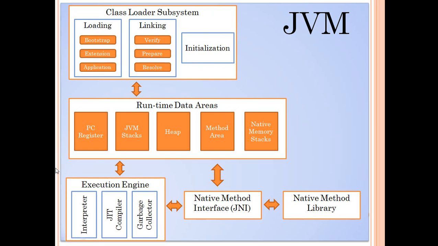So the JVM also contains the runtime data areas, and these data areas can, at a high level, be divided into two parts. One is the data area that is created as soon as the JVM starts, and it ends as soon as the JVM exits. The other category is the one that runs per thread. So the memory is occupied per thread, or by the objects that are being initialized during the program run. So the runtime data areas are continuously being used during the program run.